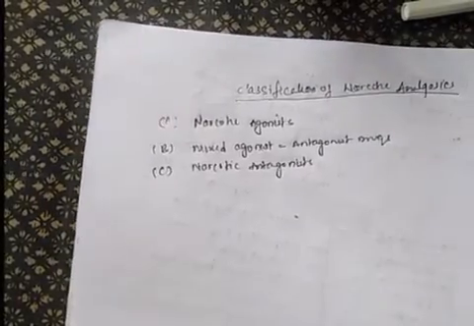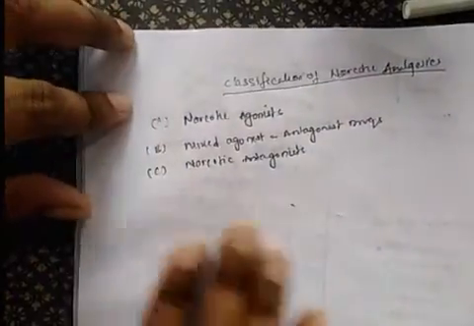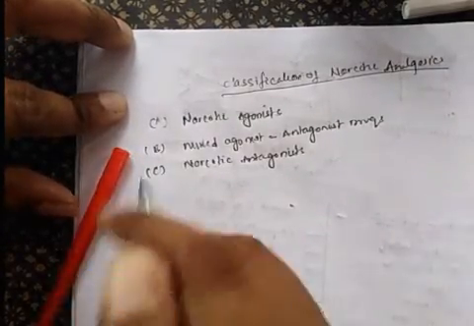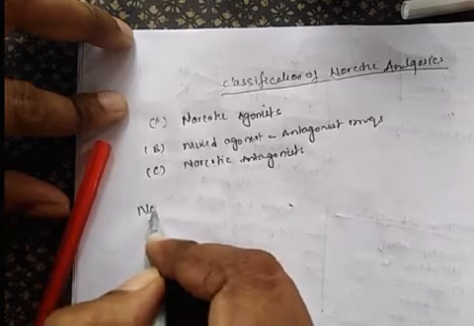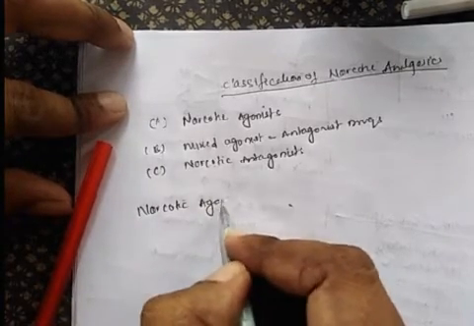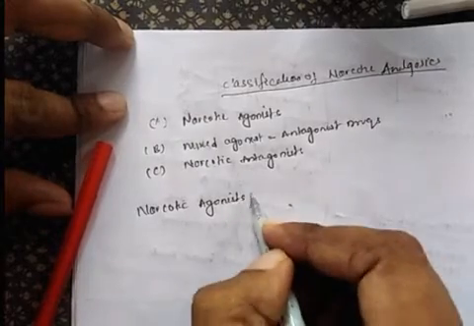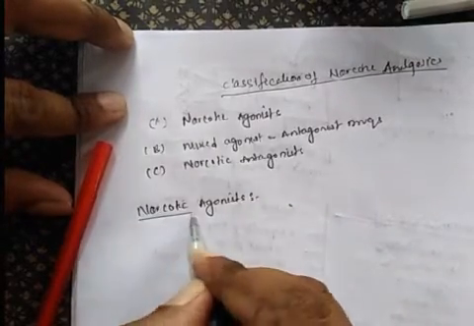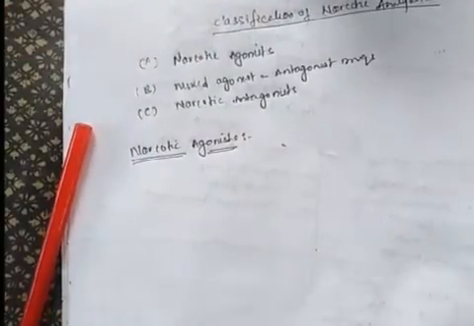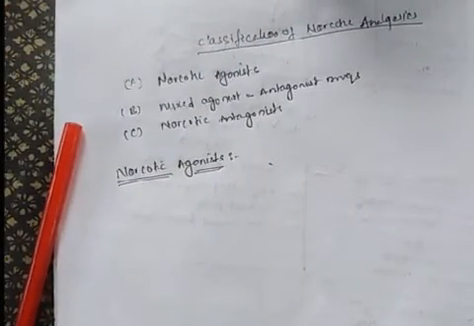So first we will discuss the first category of this classification, narcotic agonists. Coming to the narcotic agonists, this is further classified into three categories.